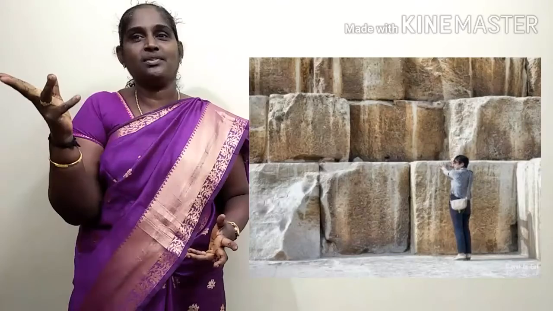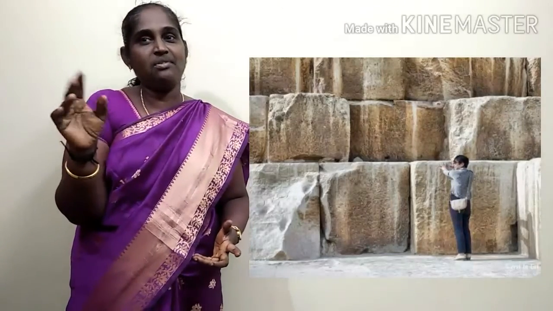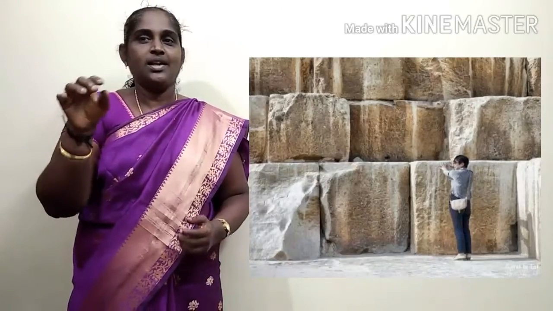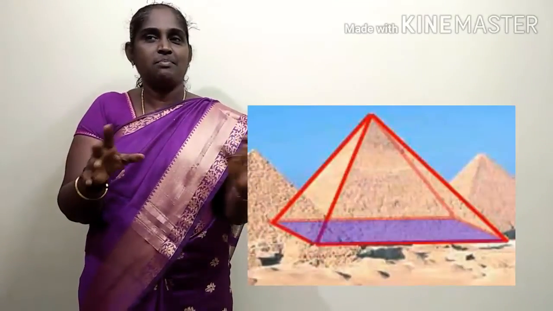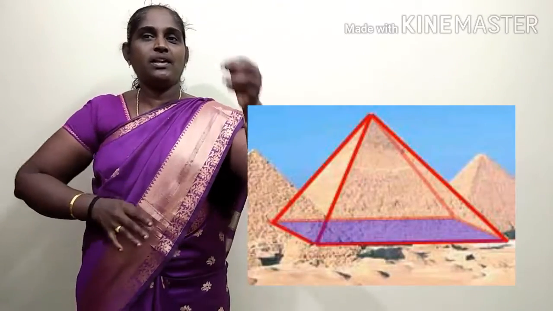Imagine, the stones used to build the pyramids were heavier than an elephant. The base of a pyramid is always a perfect square. The Pyramid of Giza is one of the seven wonders of the ancient world. I hope you found these facts interesting.